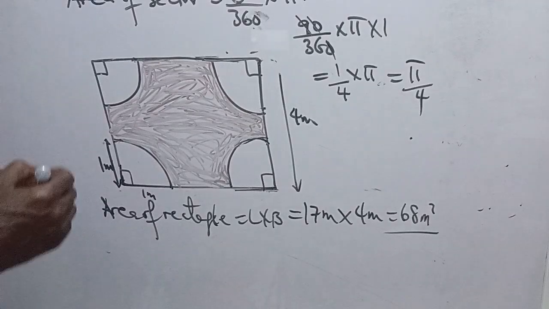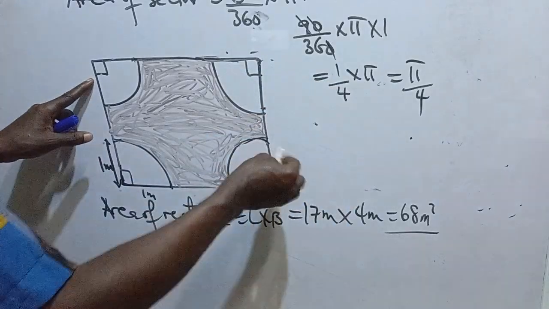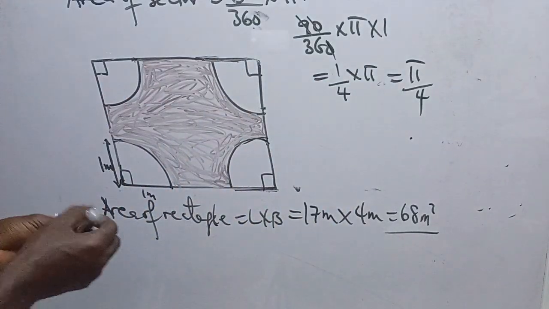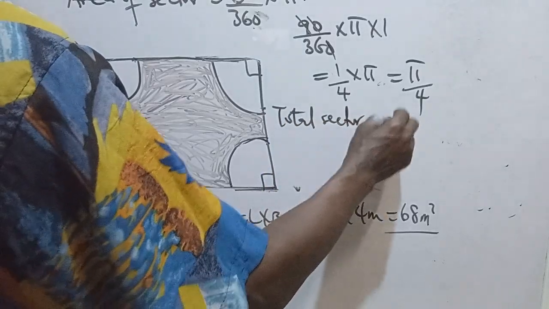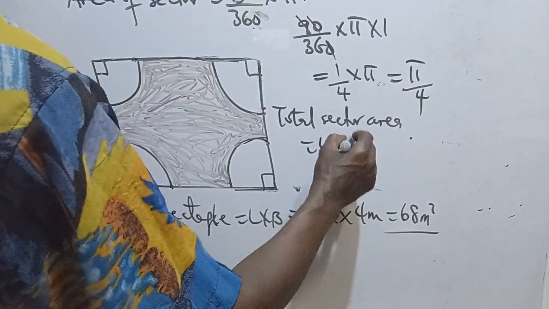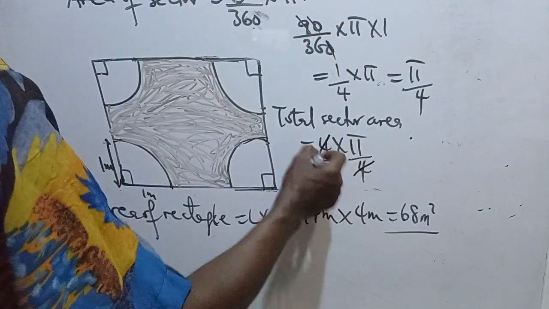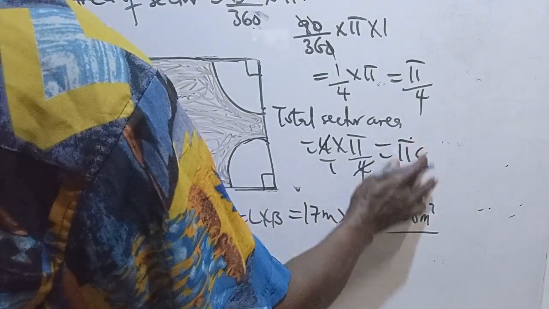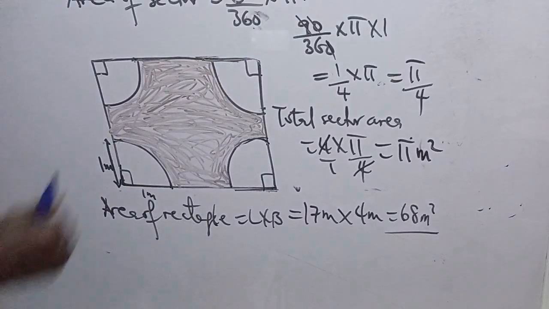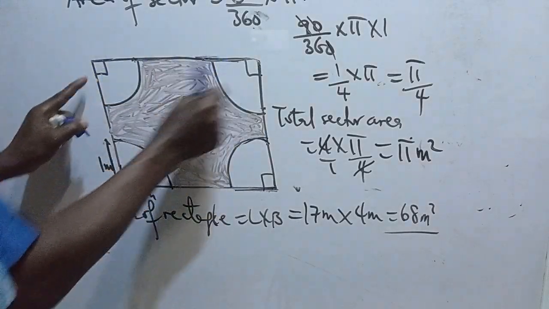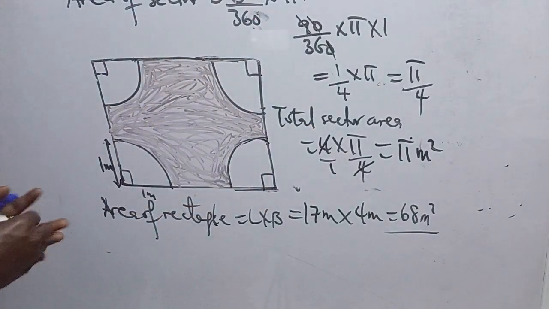That's pi over 4. Don't forget that we have gotten the area of each sector to be pi over 4. What is now the total area? The total sector area will be 4 times this, like adding all these values in 4 places. You multiply pi over 4 by 4, because there are 4 altogether, and you get pi meters squared.